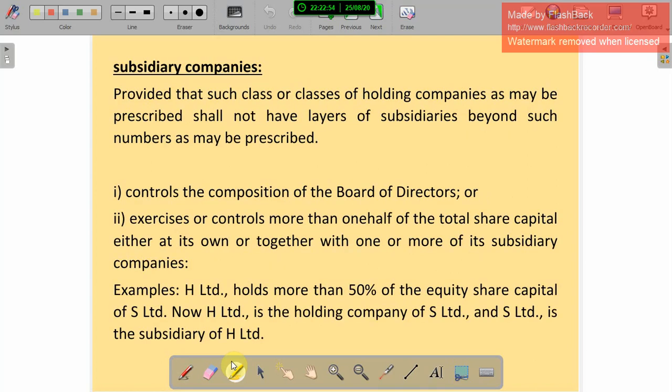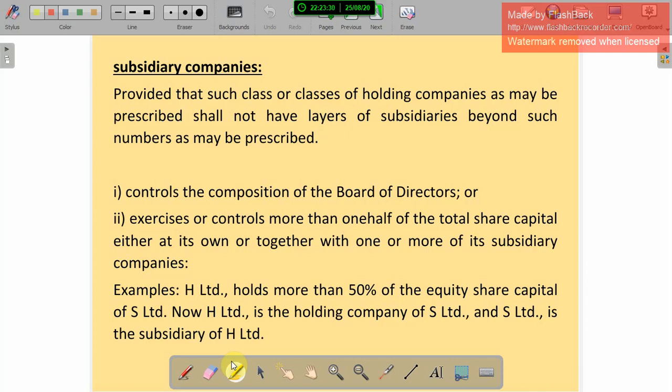And subsidiary companies, provided such class or classes of holding company as may be prescribed shall not have layers of subsidiaries beyond such numbers as may be prescribed. Okay, control the composition of the board of directors, or exercise or control more than one-half of the total share capital, either on its own or together with one or more subsidiary companies. Okay, so in this example you can understand what is the holding and what is the subsidiary company.